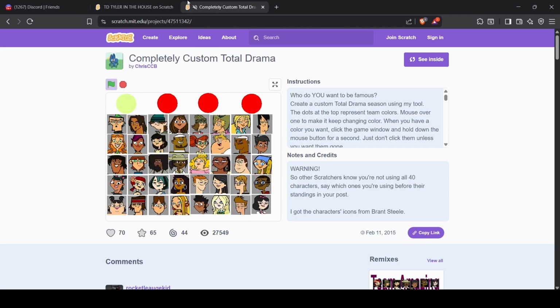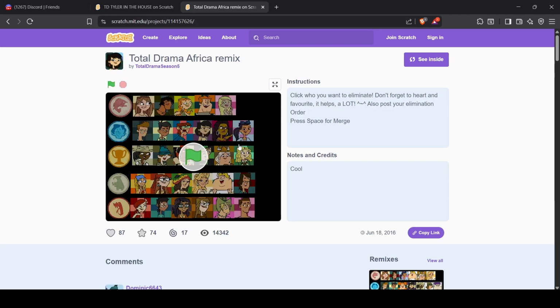Alright, I just had to mute the audio because this has the Total Drama theme song playing in it. I obviously don't want the video getting copyrighted, but basically with these Total Drama Simulator games, you can mark out which pictures of characters you want to get eliminated. So you can just plop them out like this, and that's pretty much how this game works. And there's a ton more of these types of Total Drama games as well.